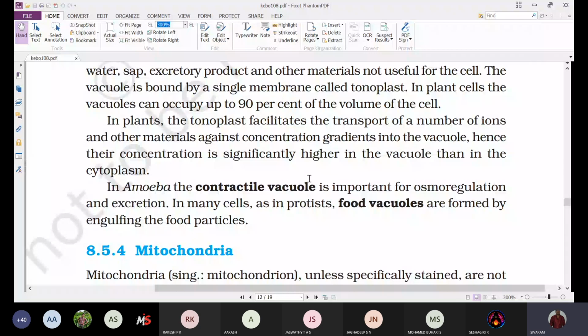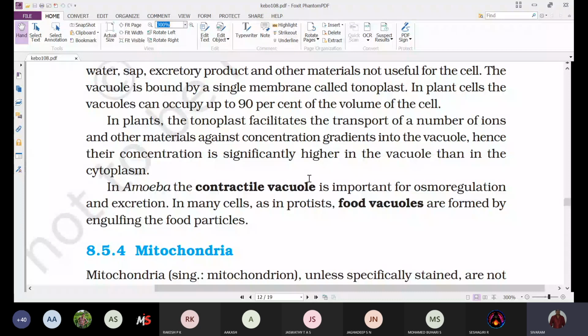That means, in freshwater, what is the problem? The organisms that are living in freshwater also have some problems. Generally we think that only the animals present in marine water have problems, because that water is not capable for drinking purpose, it is not consumable.